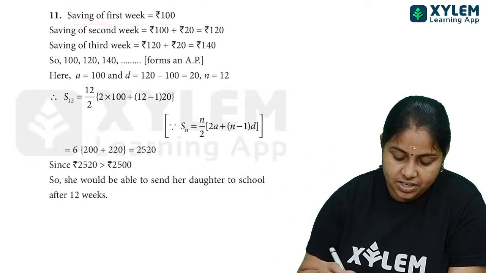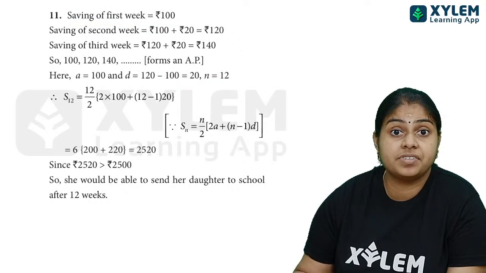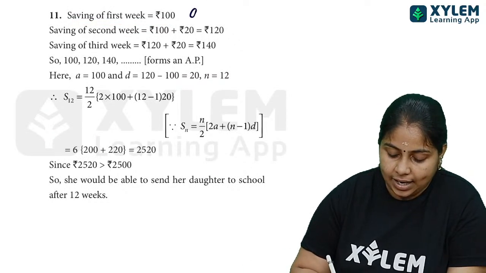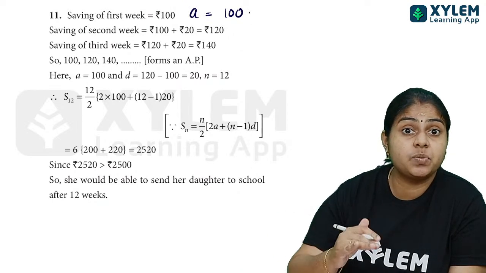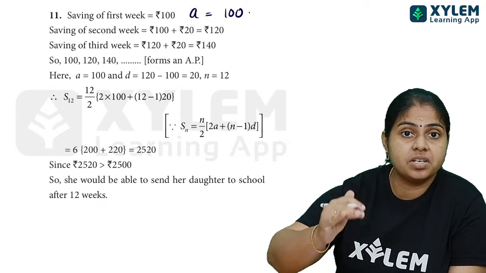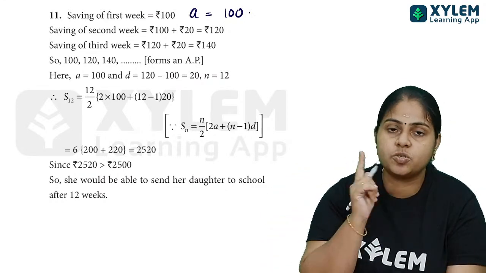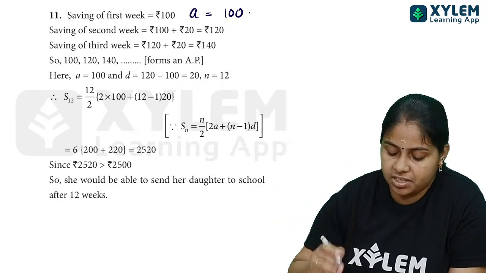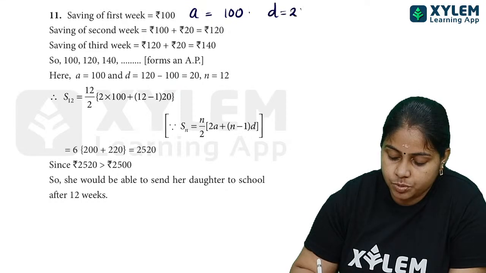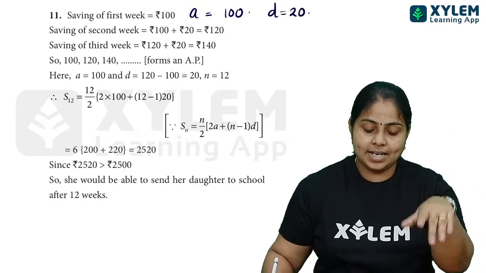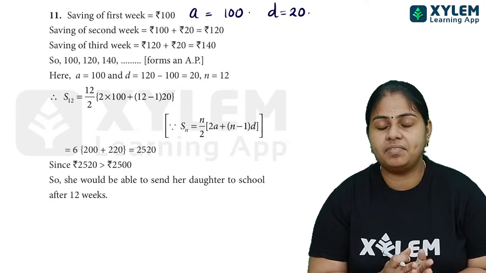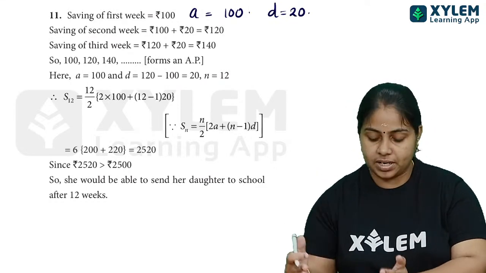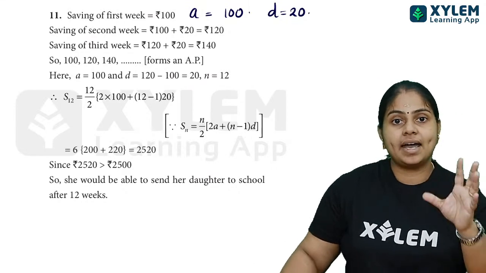Saving of the first week എന്ന് പറയുന്നതാണ് A, and that is equal to 100 rupees. And after that she is keeping 20 rupees every week, 20 rupees increase ചെയ്തിട്ടാ വെക്കുന്നത്, which means that is the common difference. So it is given that D is equal to 20 rupees, and from here we are able to find out the values 100, 120, 140. അങ്ങനെ നമുക്ക് AP കിട്ടും അല്ലെ.